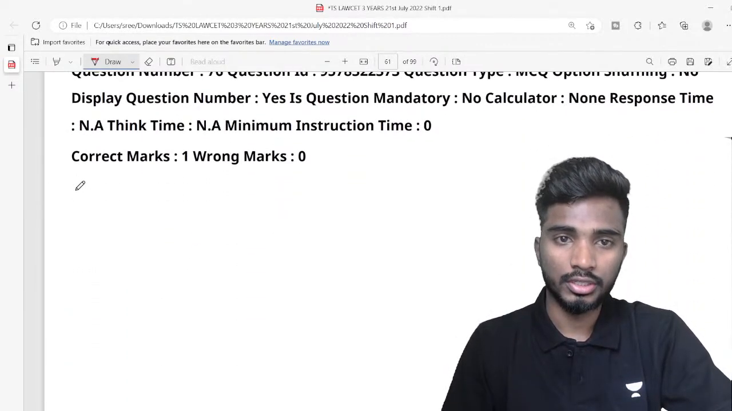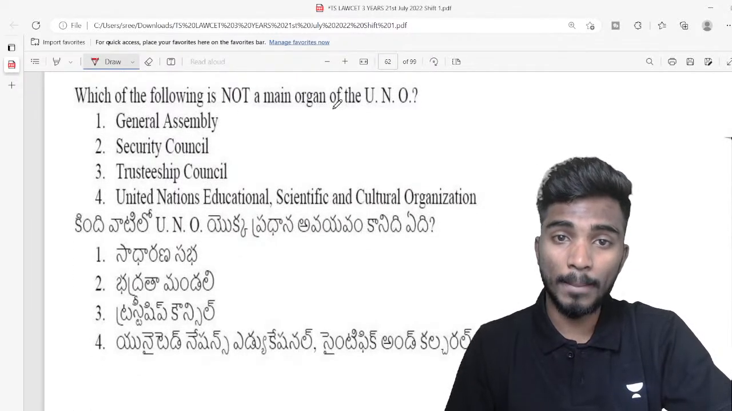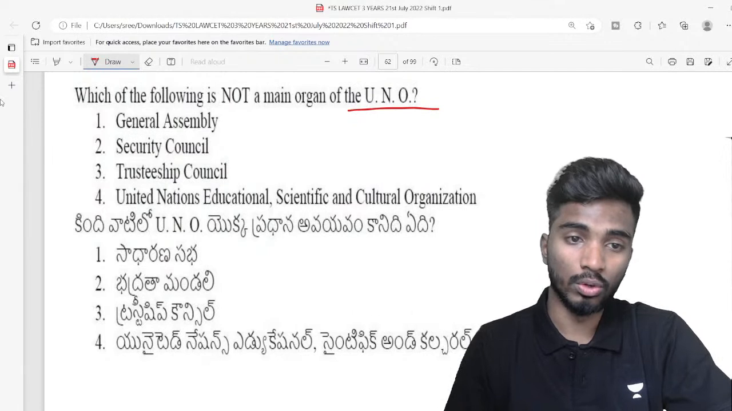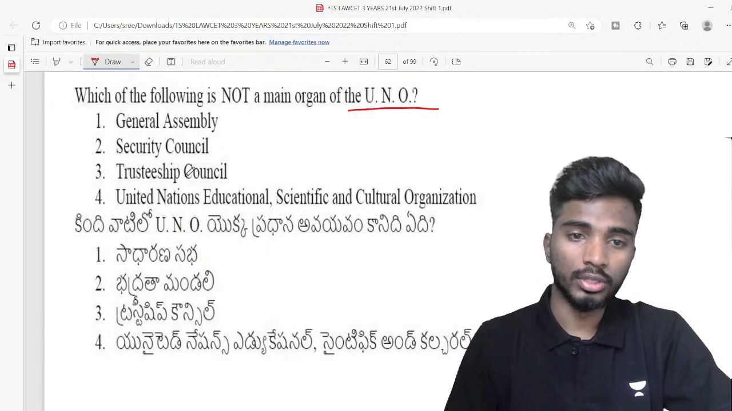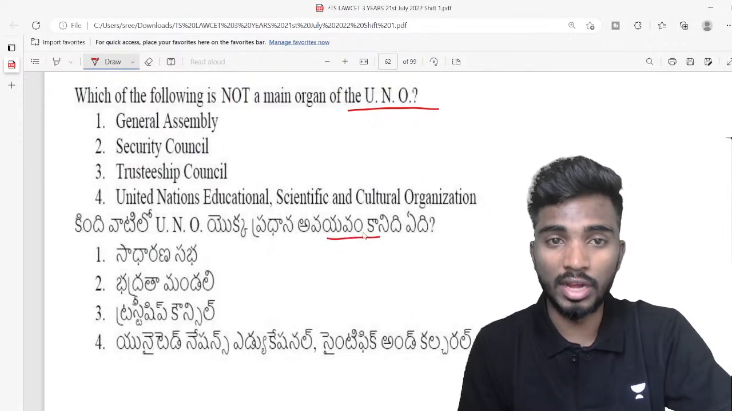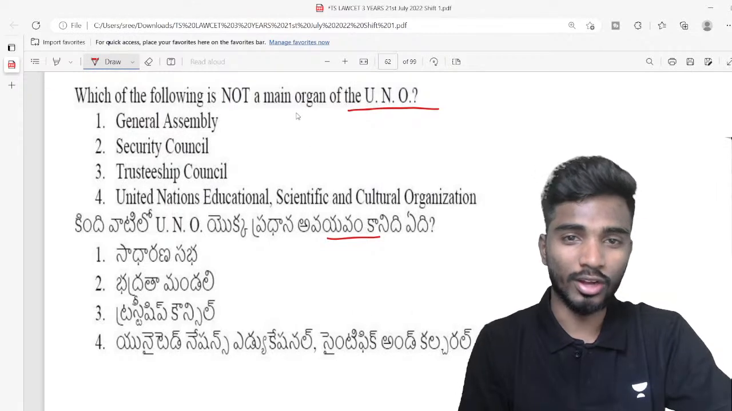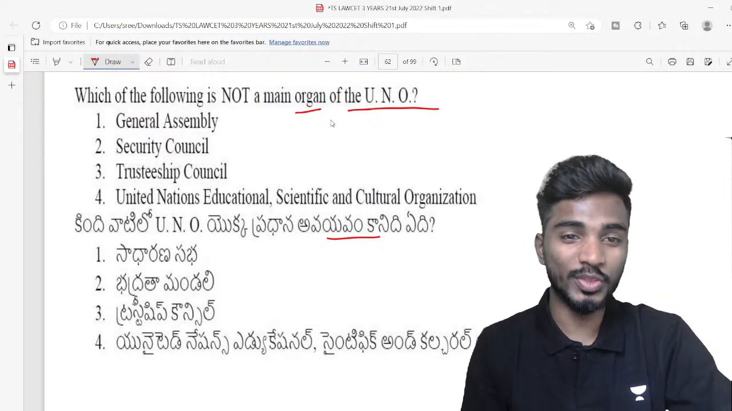Next, 16. Which of the following is not a main organ of the UNO? కింది వాటిలో UNO, which is United Nations Organization, లో ప్రధాన అవయవం కానిది. సో ఆర్గాన్ is అవయవం, so whatever it is. So organ of UNO. What do you think is the answer?